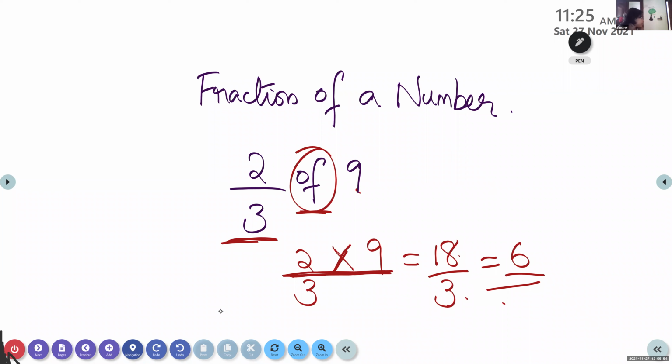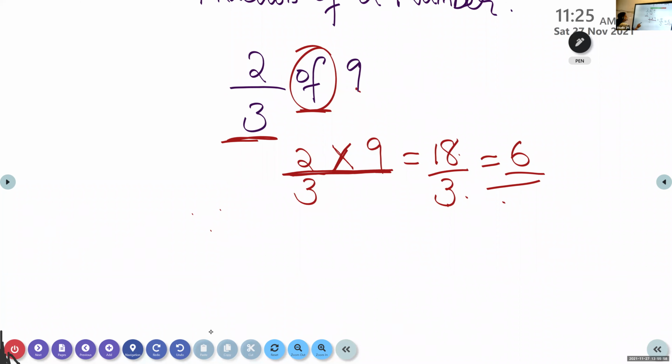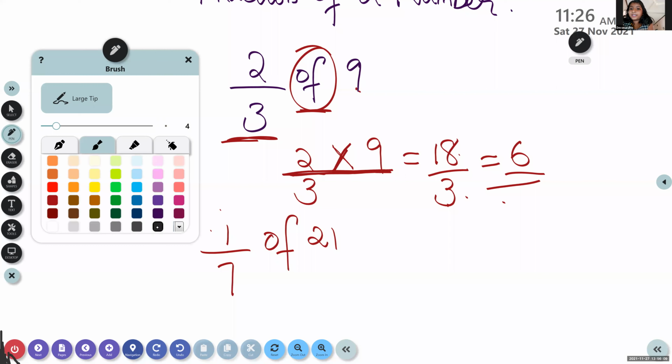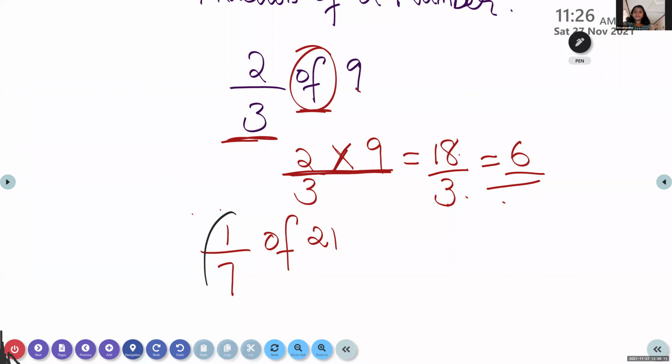Understood? Okay, now let's do one more question. 1 by 7 of 21. What do we have to do, children? We write the same fraction, 1 by 7. Instead of of, multiply.